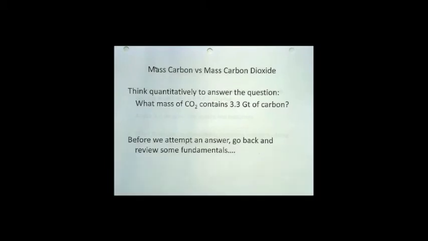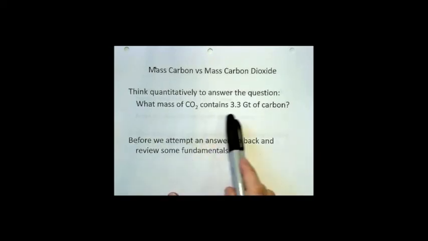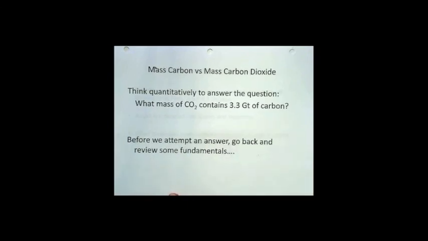If you have, you may want to buzz through the next half of the lecture very quickly. But if you haven't, you may want to pay attention. If you can't answer this question by a quick calculation, then you may want to take a little bit of time to go through and review some basic fundamentals of chemistry and quantitative chemistry.